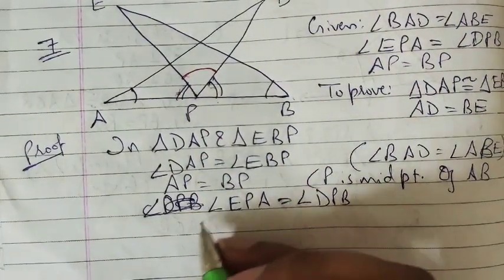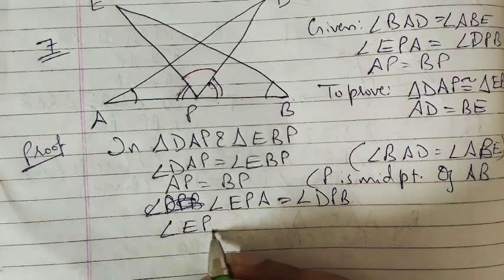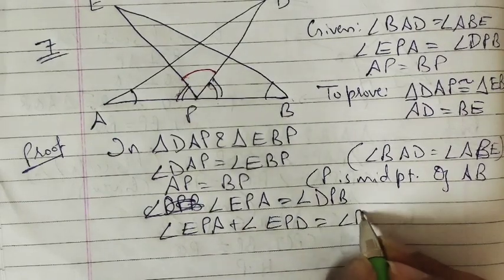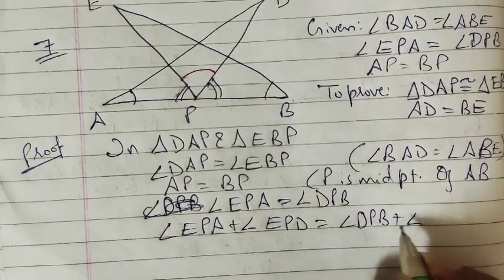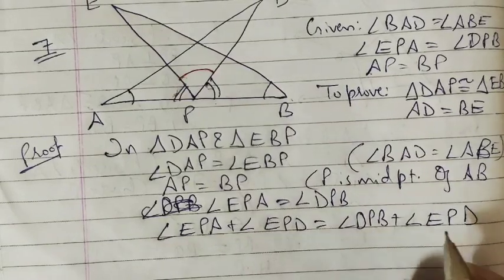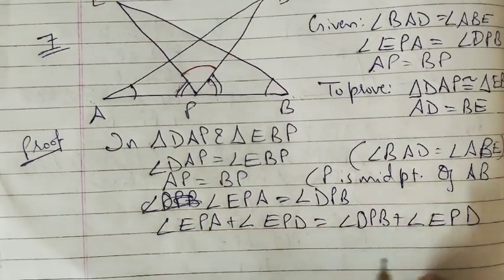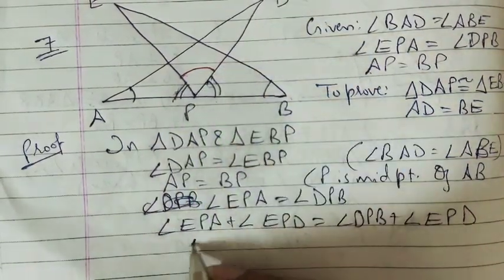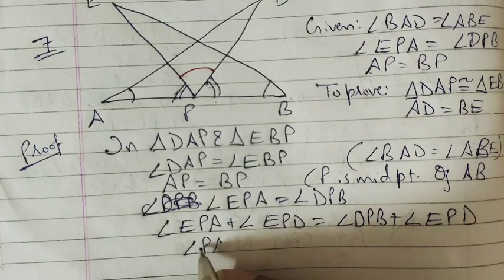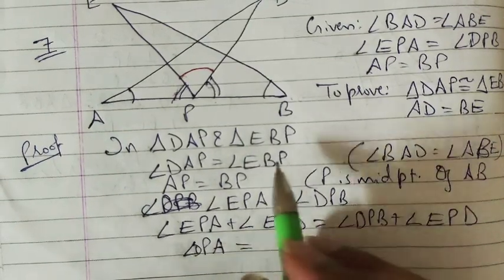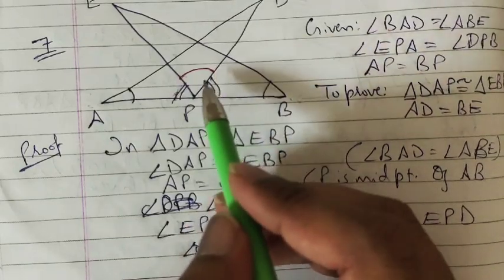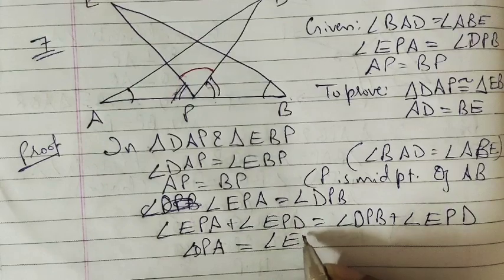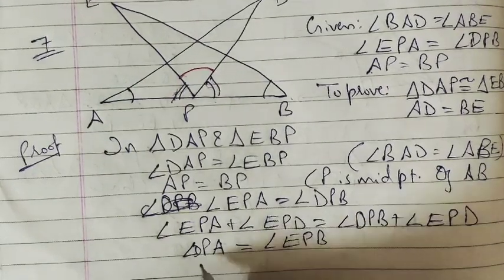So angle EPA plus angle EPD is equal to angle DPB plus angle EPD, right? If we are adding an angle to both the sides, it does not create any difference. So this plus this will be angle DPA, and this plus this will be equal to angle EPB. So DPA is equal to EPB.